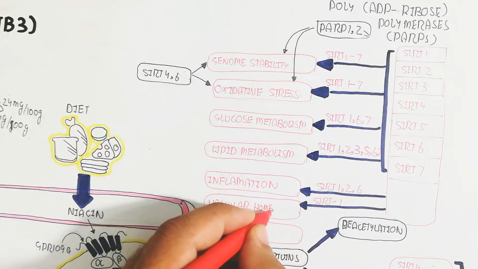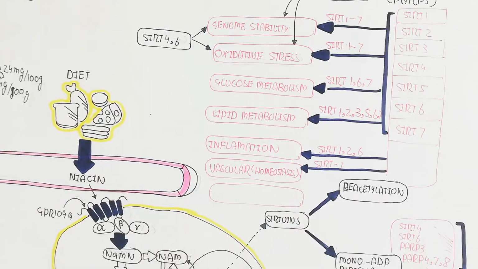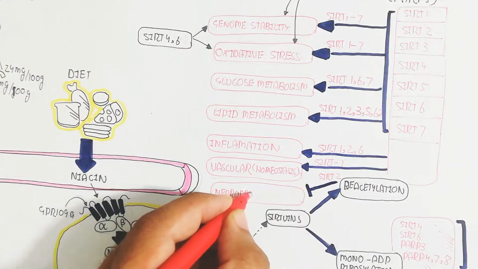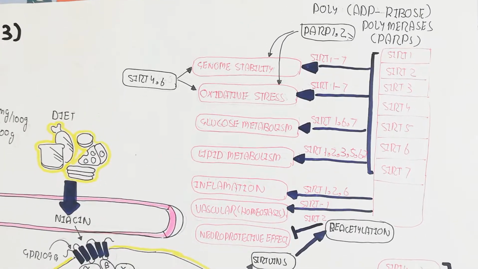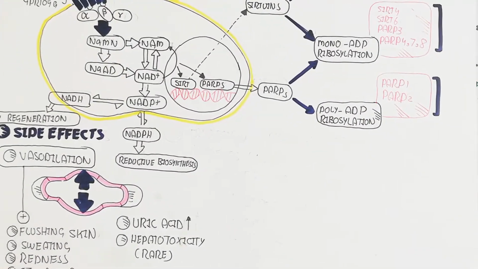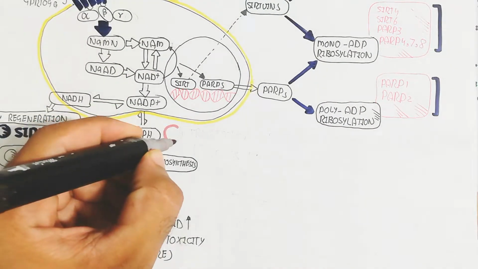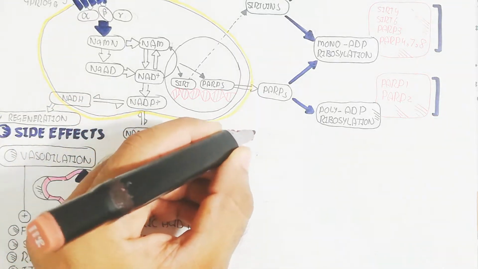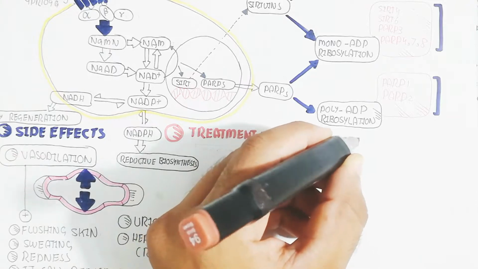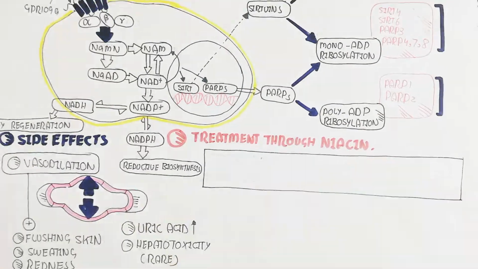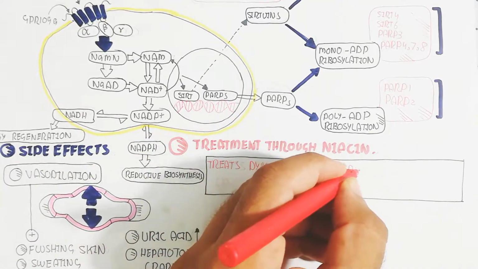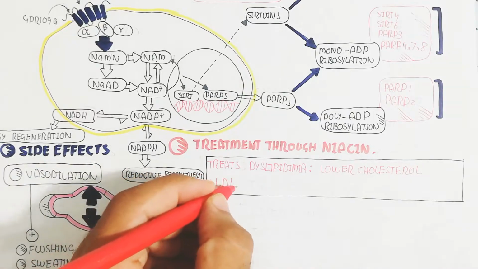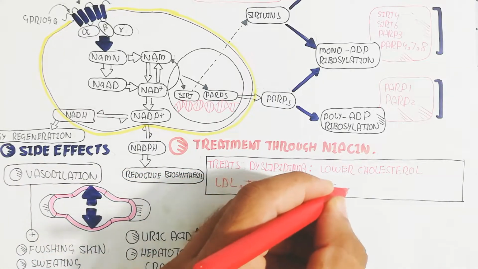The SIRT1, 2 and 6 genes are used to create inflammation and lead to immune cell activation, while vascular homeostasis through the SIRT1 gene is very important and is a beneficial effect. SIRT2 gene has a neuroprotective effect. So remember that some of these are side effects if we use niacin for activation of the genes through the primary signal to the secondary signal. Now we will discuss the treatment with niacin.